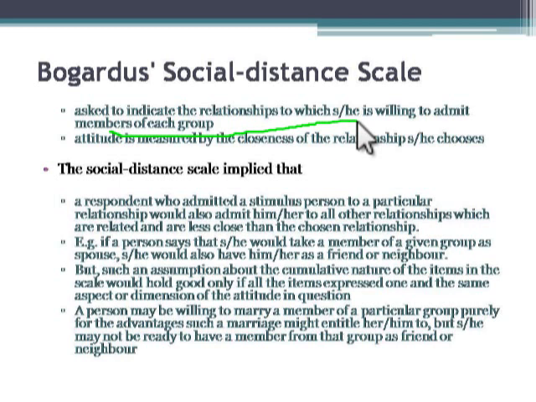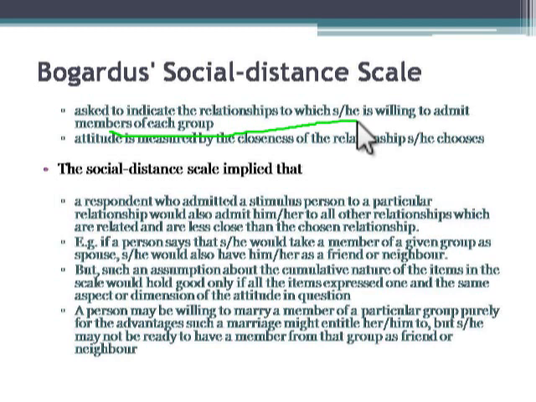This scale has several implications also. The first implication is that if a person admits a particular group person in a close relationship, then it is most likely that the person will admit him in all other relationships. For example, if a respondent accepts one person of a particular group to be fit for marriage, then he is more likely to accept him as friend and neighbor and so on.